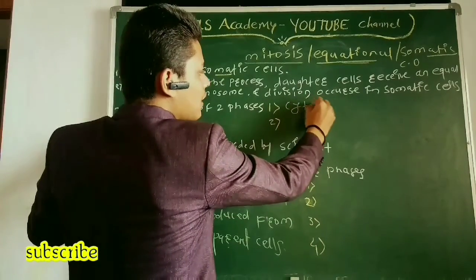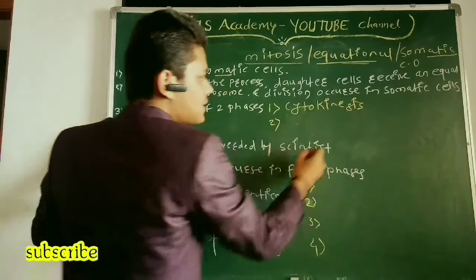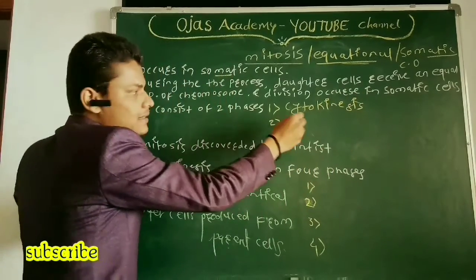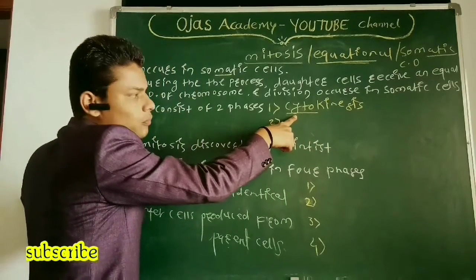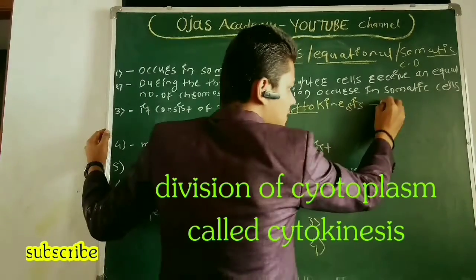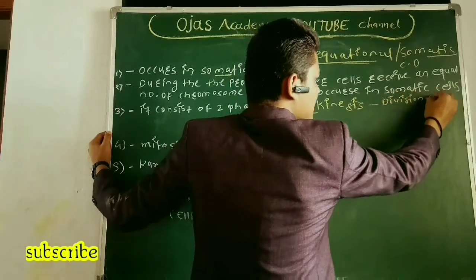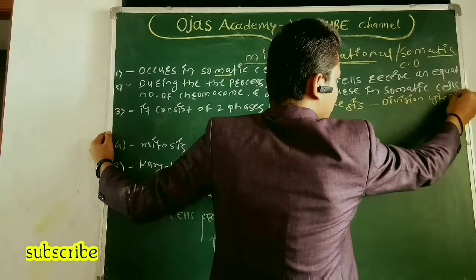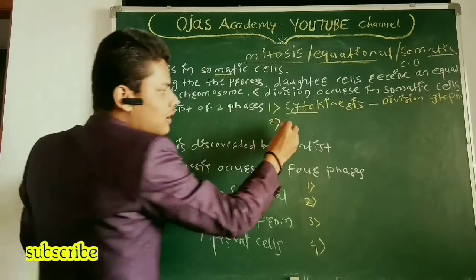One is cytokinesis, which means division of cytoplasm. We call it cytokinesis.